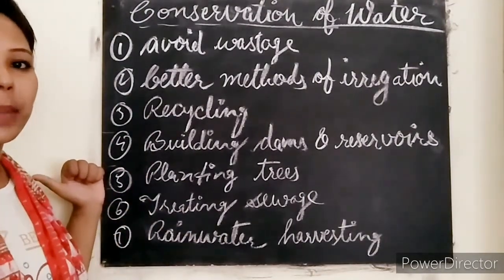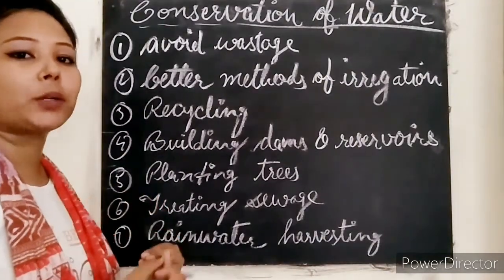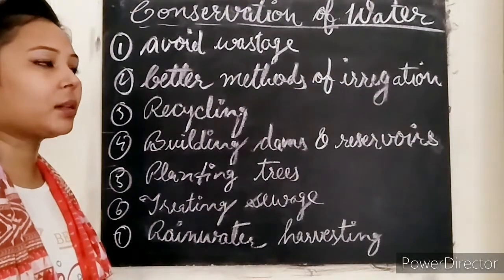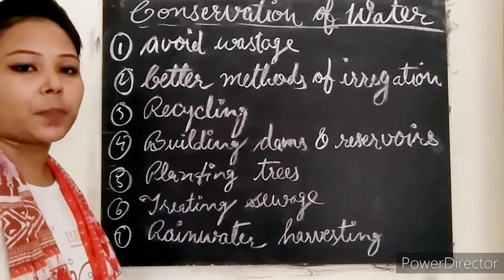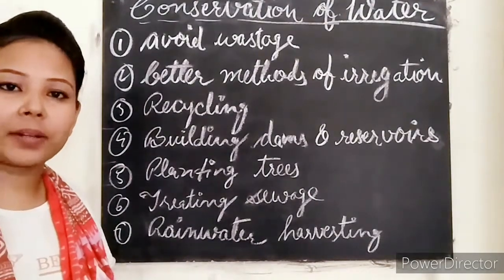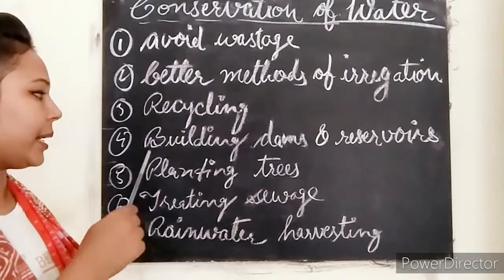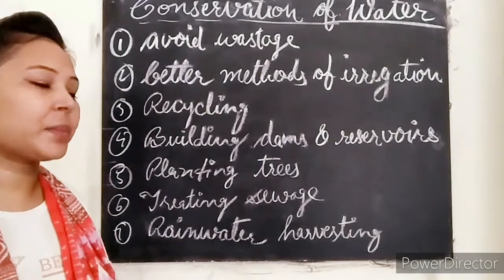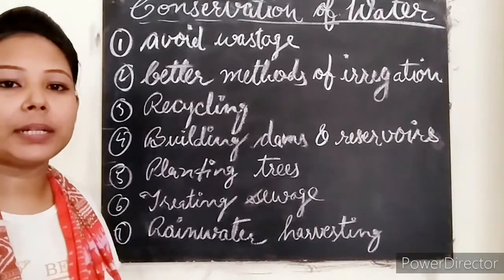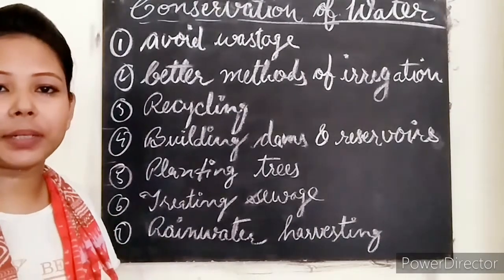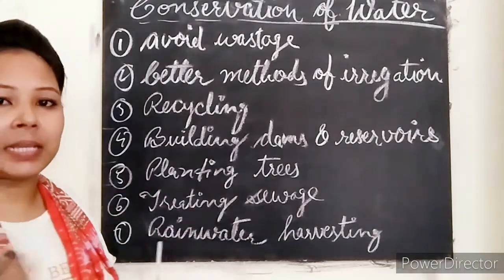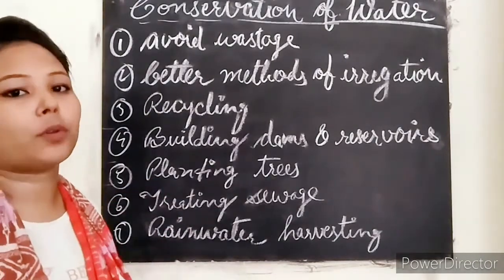For example, the drip method, in which water is given drop by drop in the field instead of using containers for sprinkling water. The next one is recycling. The water that we use in factories should be recycled. Next we have building dams and reservoirs, so that we can store water for a longer time and it would not be evaporated by the sun. If the water is in a stored form, it can be kept for a longer time.